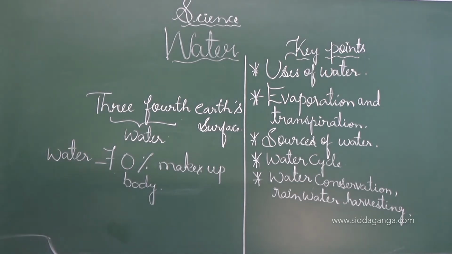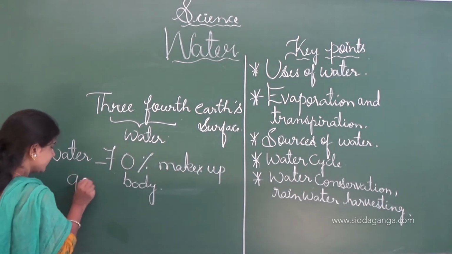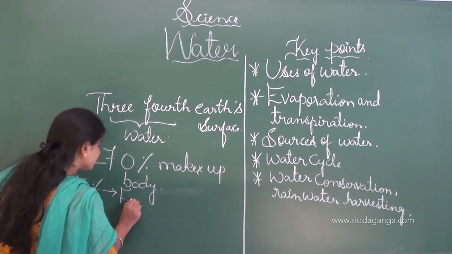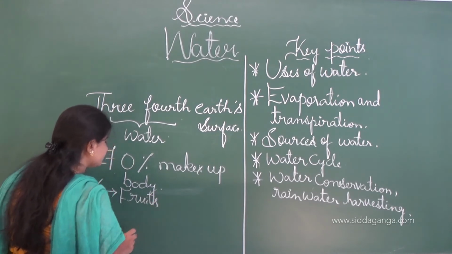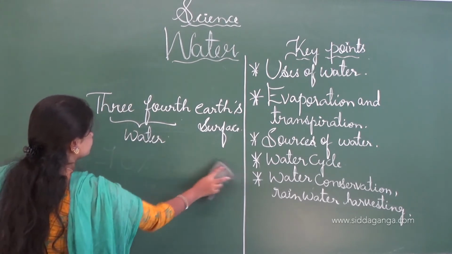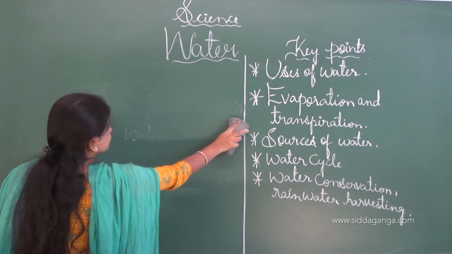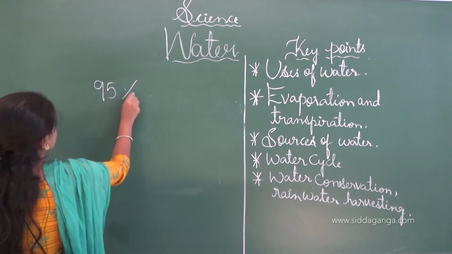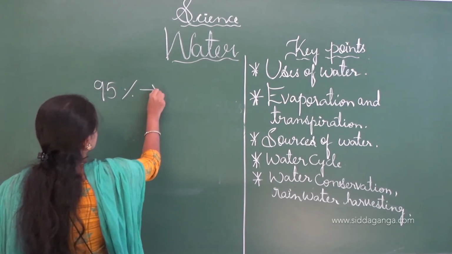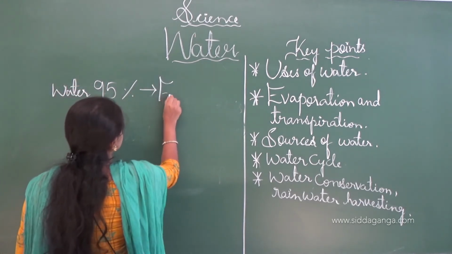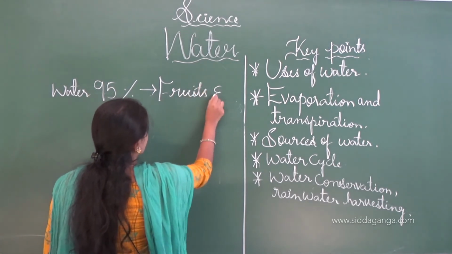And 95% of the fruits as well as the vegetables is water. Fruits and vegetables contain 95% water.